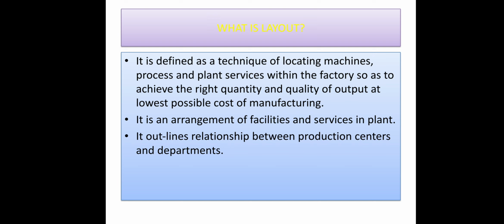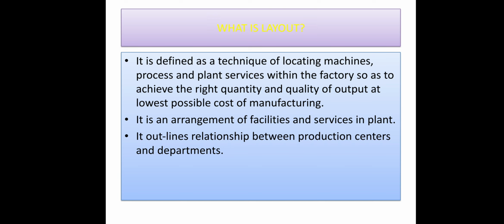So first we'll discuss the meaning and definition of plant layout. Plant layout is defined as a technique of locating machines, processes and plant services within the factory so as to achieve the right quantity and quality of output at the lowest possible cost of manufacturing.